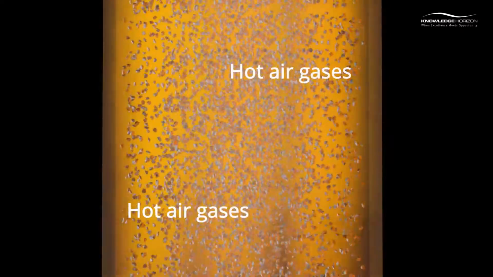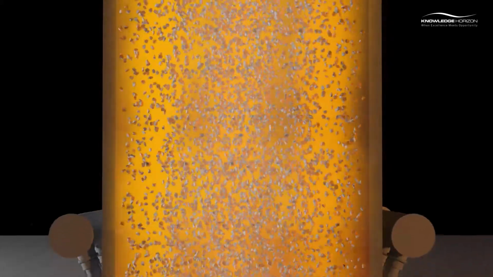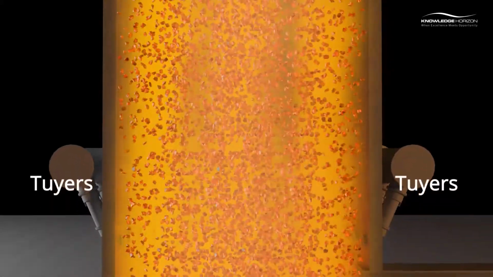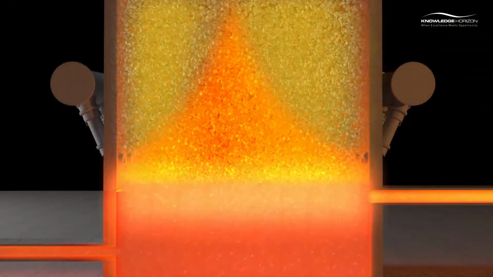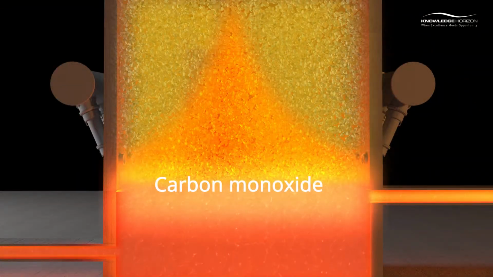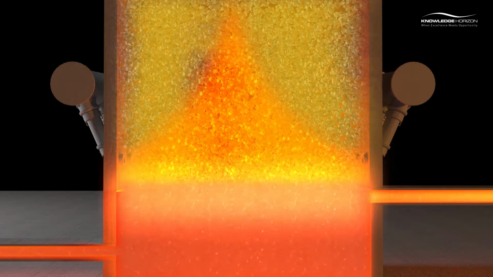As the feeds move down, it comes in contact with hot air gases that are supplied from the tuyeres at the bottom of the furnace. The feeds contain coke, and as it burns it produces hot carbon monoxide, which reacts with iron ore to produce hot molten iron, which is collected at the bottom of the furnace.